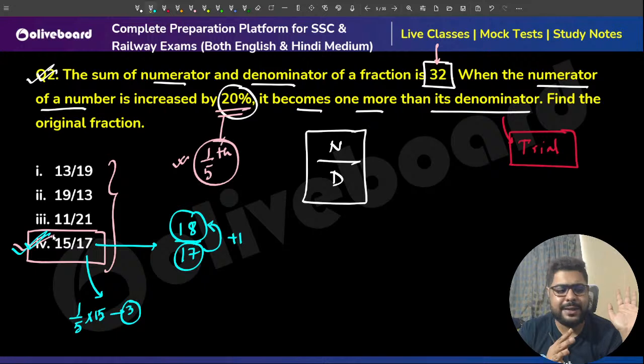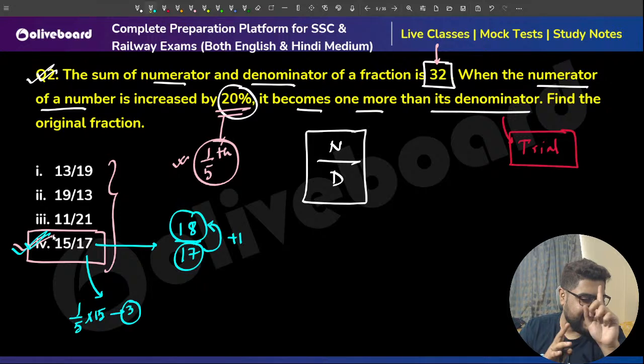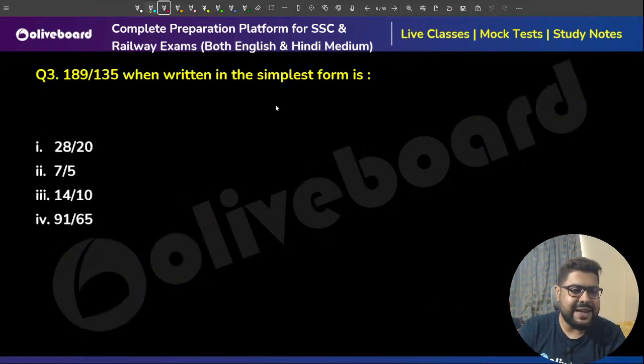Do not do anything. Do not form equations. Do not try to do all those stuff. Use very, very simple logic. Clear, everybody? Absolutely clear? A quick yes or no? Clear this method? This method is 100% clear. Everybody? Quick yes or no? Done? Chalo, sir. Next one.